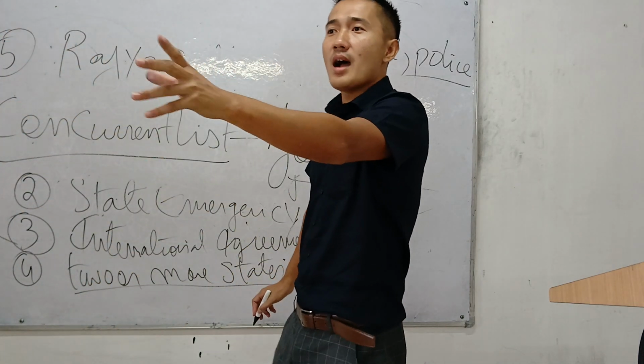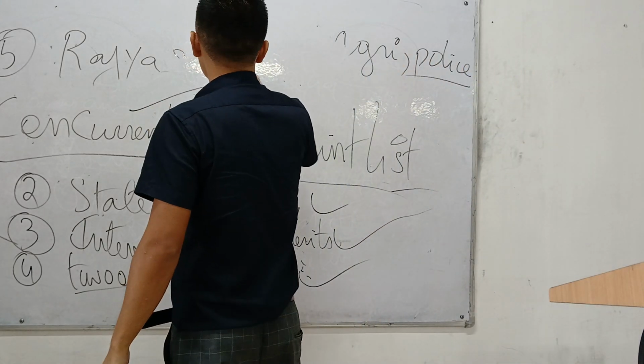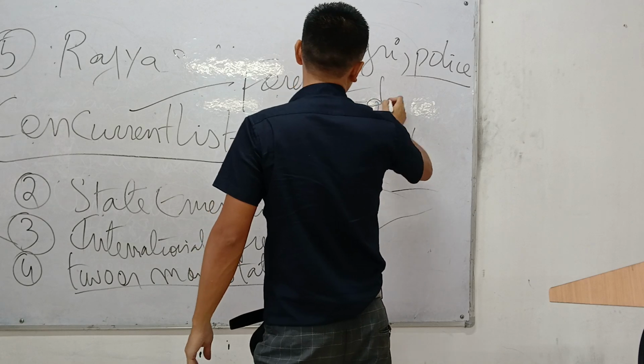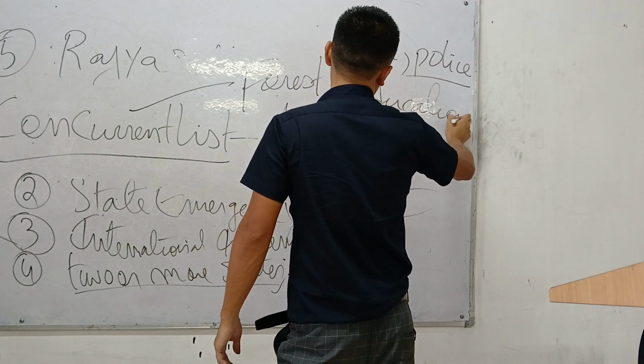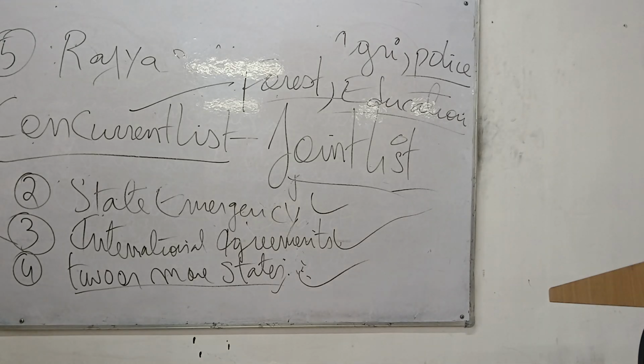But however, in the concurrent list, take the example, Forest and Education Departments are all mentioned in the concurrent list. So take the example of the Forest Department of Nagaland.